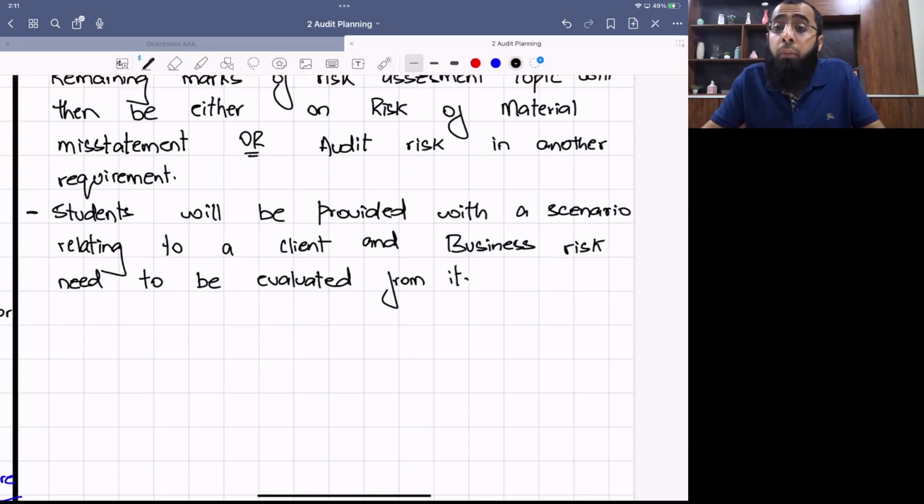See, when you talk about risk of material misstatement and audit risk, there the examiner expects that students should have background knowledge of accounting standards and the background knowledge of the auditing. But in business risk, the examiner only says that read the question scenario well and evaluate the risk from the information given in the scenario.